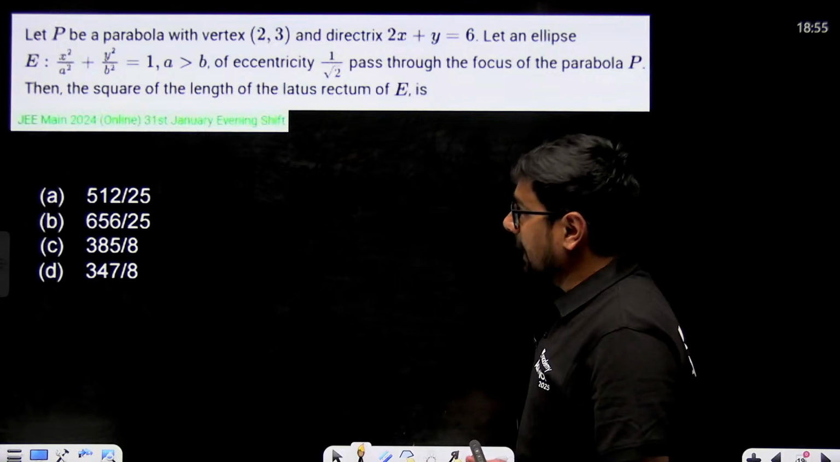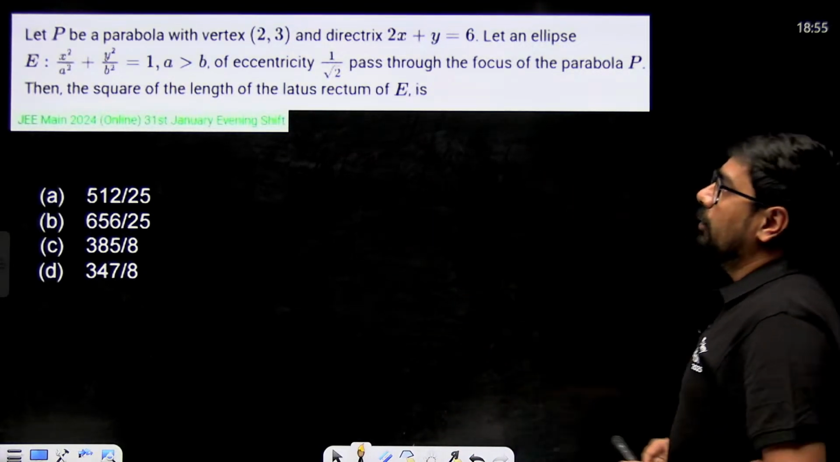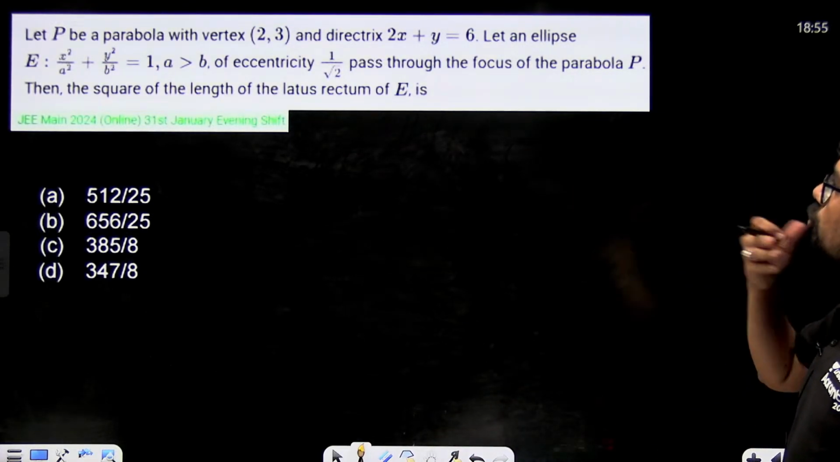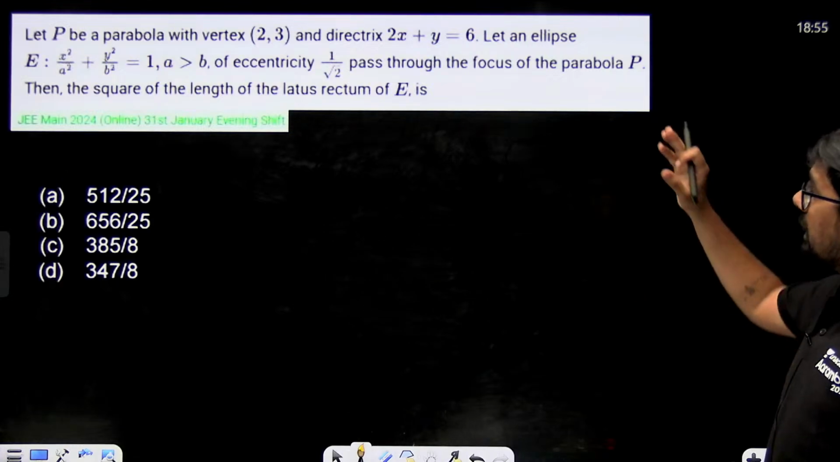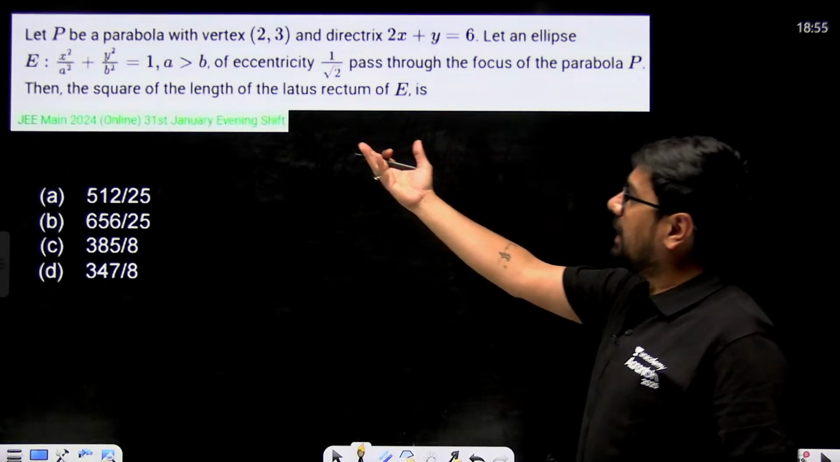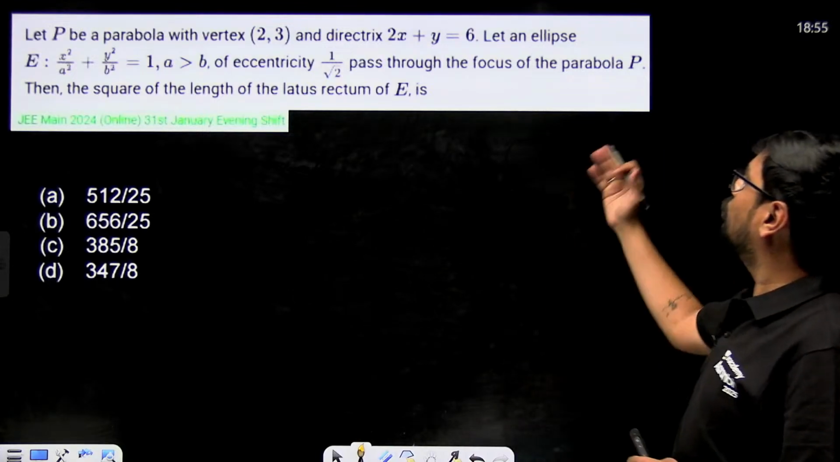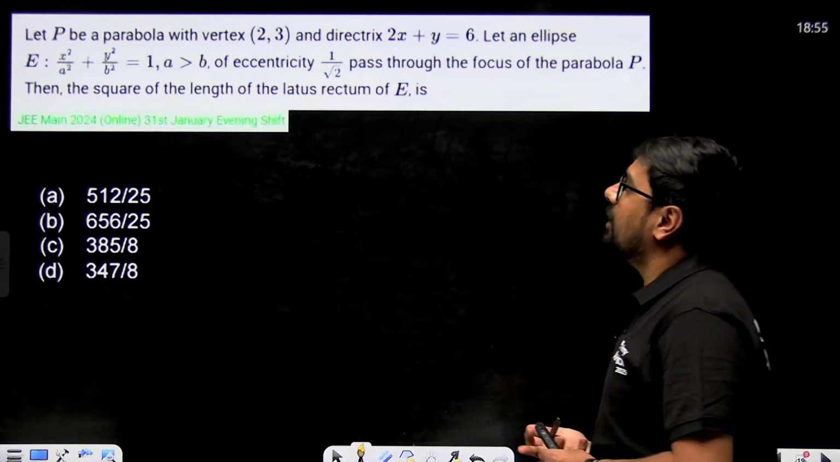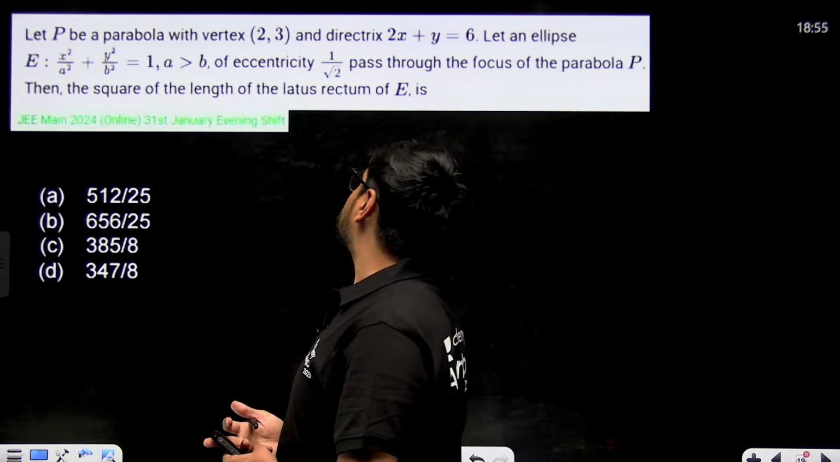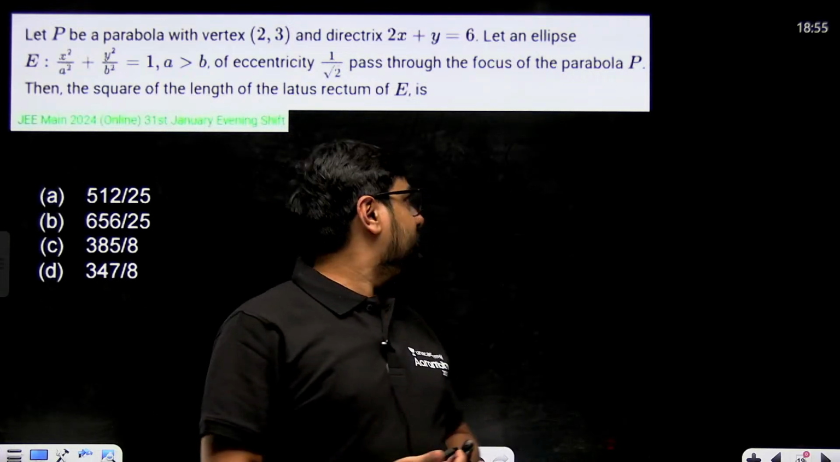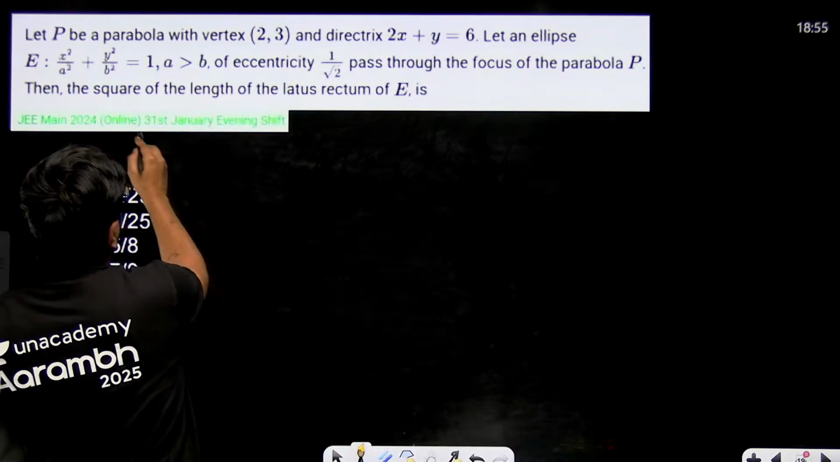Be prepared for that. Let P be a parabola with vertex (2, 3) and directrix 2x plus y equal to 6. Let an ellipse x square by a square plus y square by b square equal to 1, where a is greater than b, of eccentricity 1 by root 2, pass through the focus of the parabola. Then the square of the length of latus rectum of E is what? This is 2024, 31st January.